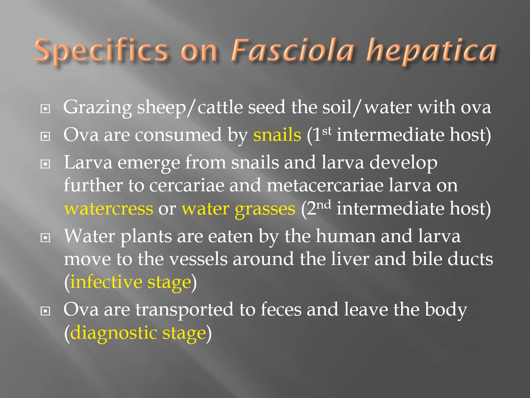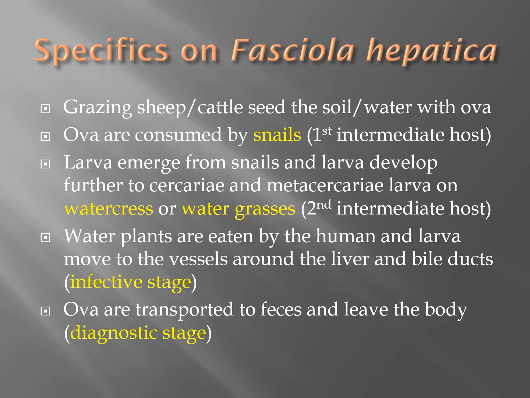In the case of Fasciola hepatica, grazing sheep and cattle seed the soil and water with ova. It is common in cattle and sheep raising areas, including the USA. Fasciola hepatica is also known as the sheep liver fluke. Ova are consumed by snails, and snails are the first intermediate host. The larvae emerge from snails, and develop further to cercaria and metacercaria larvae on the watercress or water grasses.